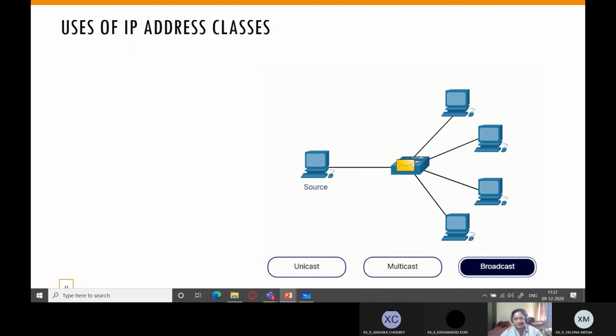And this is broadcast, where data are broadcast. Data packet sent to the hub is broadcast to all the devices in the network. Multicast, you can see that it is only being sent to 2 devices, not all the devices. This is one-to-one. This is one to many, but not all, and the final one is one to all.